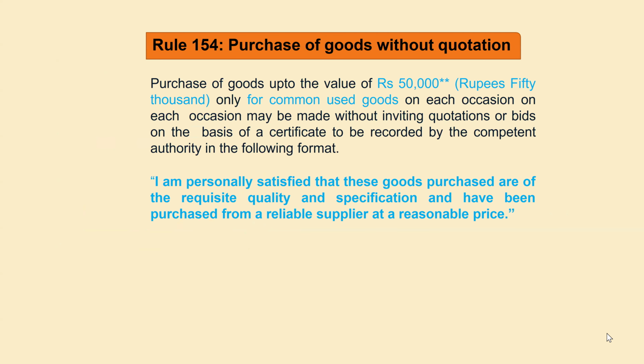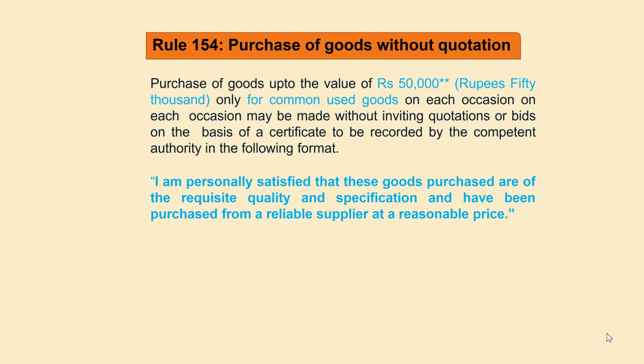This is Rule 154, purchase of goods without quotation. If the item is not available in the GEM, then this concept will be followed. If the item is not available and the value of the goods is up to 50,000, I am talking about general terms and conditions. There is a special relaxation for scientific organizations. In case of scientific organizations, it is up to 2 lakh. But in general, excluding this, under normal conditions GFR allows up to 50,000 on each occasion.